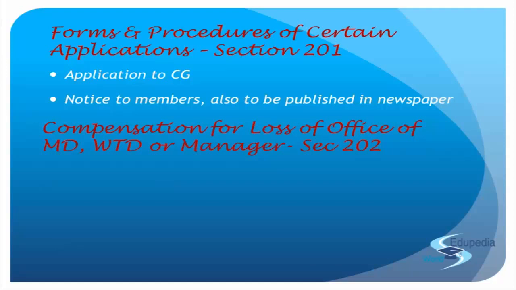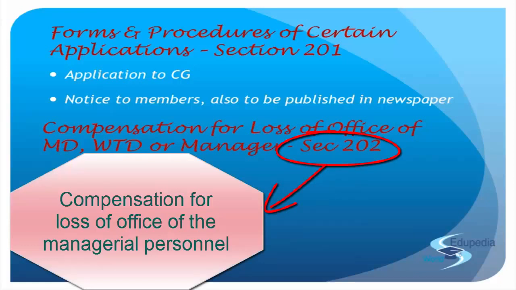Because there are a lot of case studies. There are a lot of calculations as well, numerics, because we have seen a lot of percentages in the previous lecture. So we'll go through all of those. We'll discuss it in detail, but today let's complete section 202 first. So what is 202? 202 is compensation for loss of office of the managerial personnel.